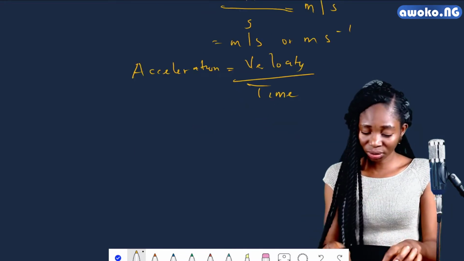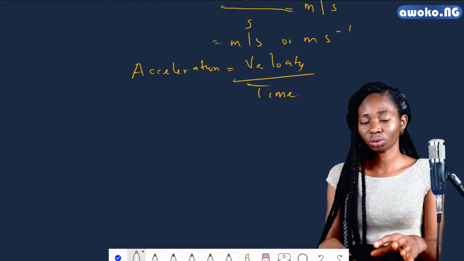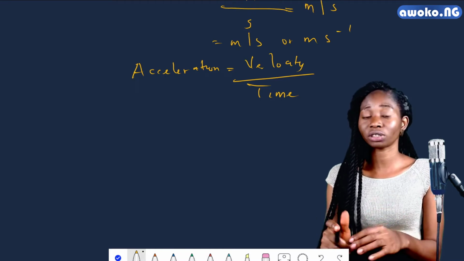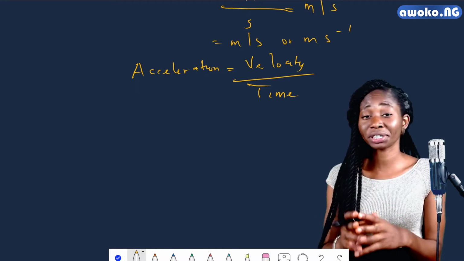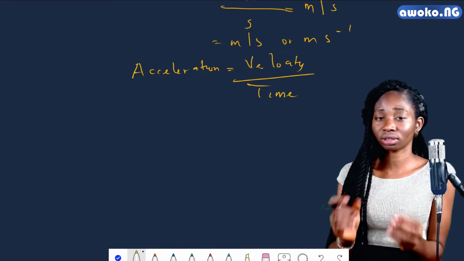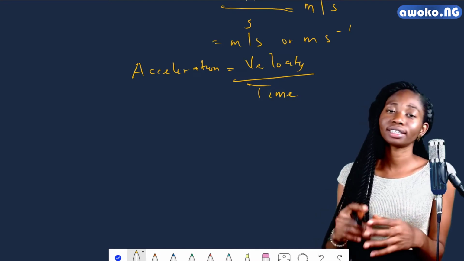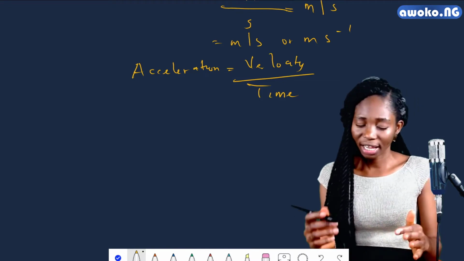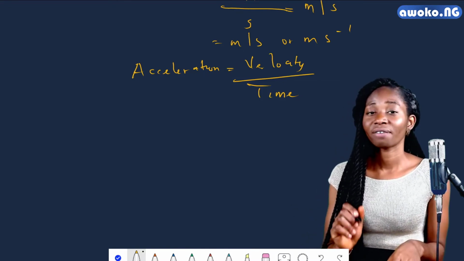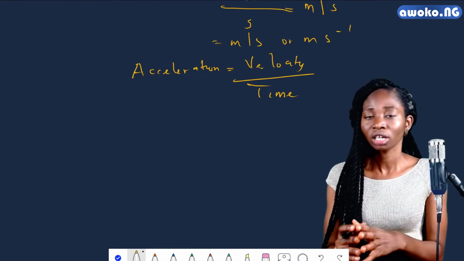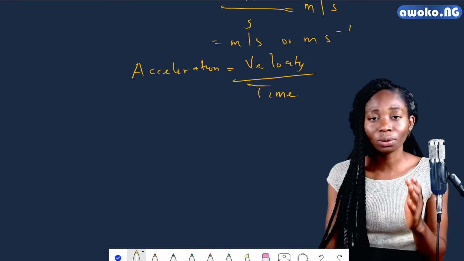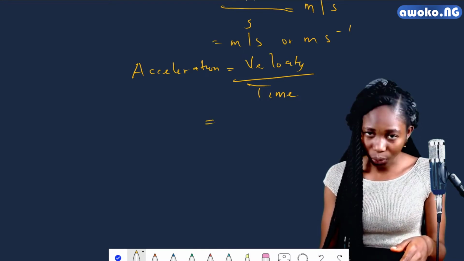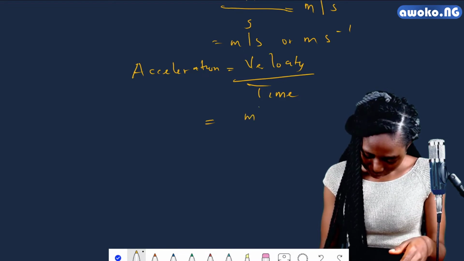In deriving the units for acceleration, because we already have a definition of this term, remember you must know the definition of a particular quantity for you to be able to deduce its units from this definition. So if we know that acceleration is velocity per time, and already we established that velocity is distance per time, so its unit is meter per second. So we simply impute the units for velocity, which is meter per second.